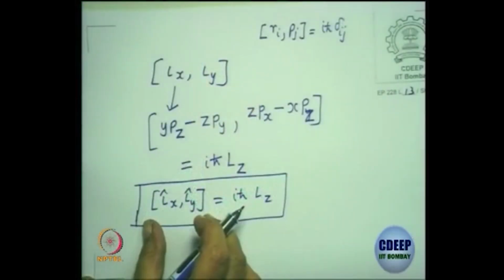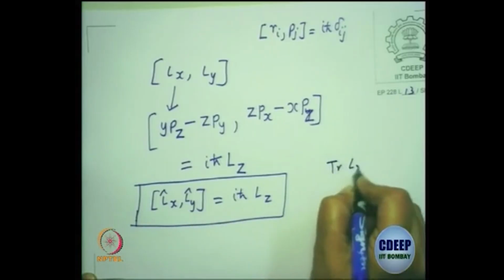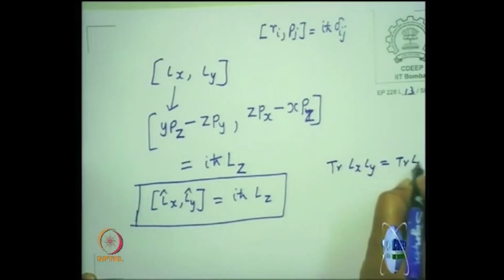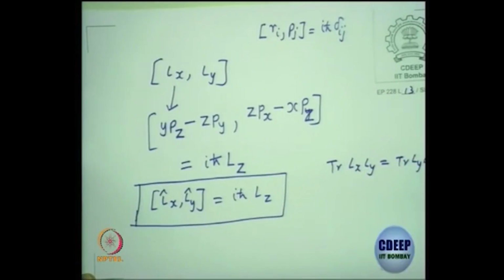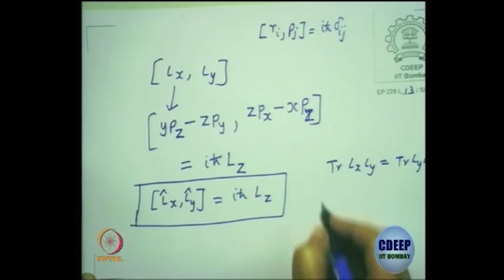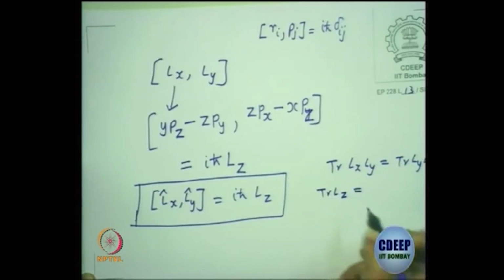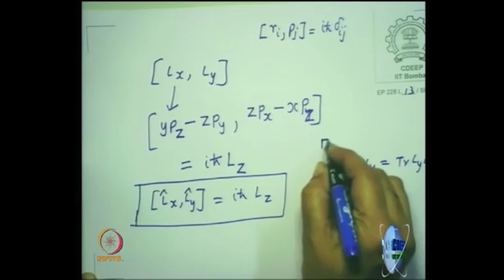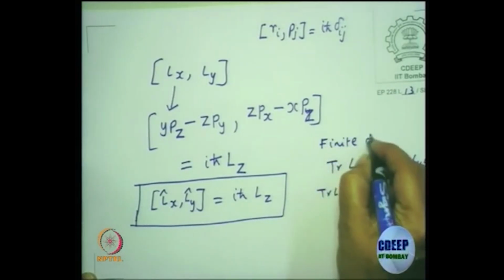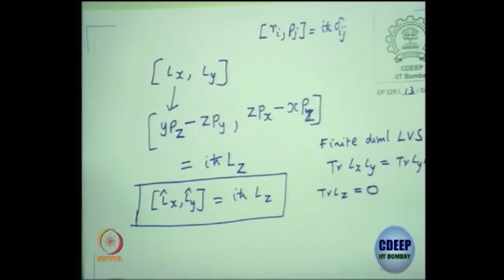Also, some more things. If this is going to act on a finite dimensional vector space, the trace of LxLy should be the same as the trace of LyLx. Which means the trace of Lz has to be 0 for a finite dimensional linear vector space. So when I write the matrix representations for Lx, Ly, Lz, this rule applies.